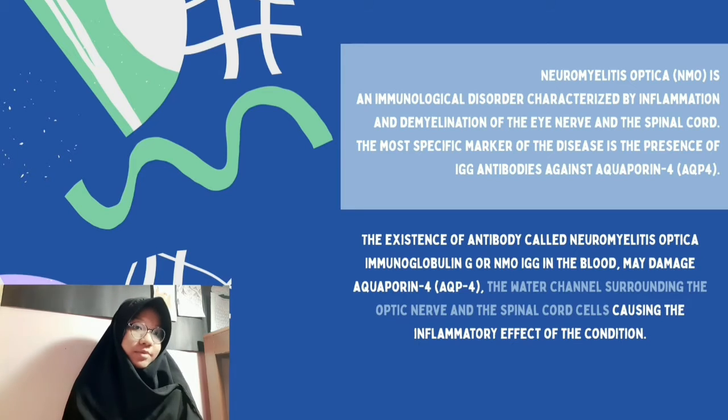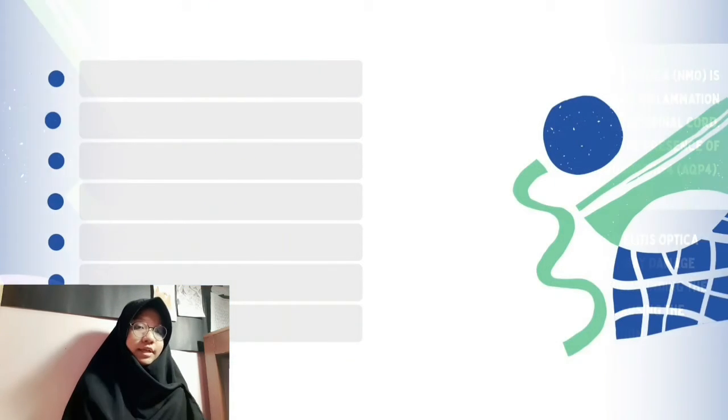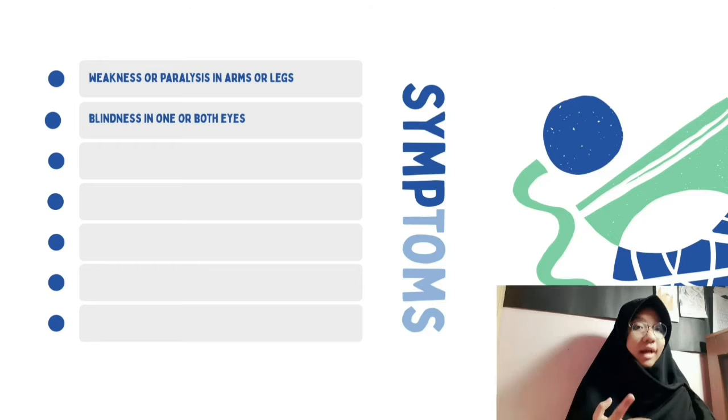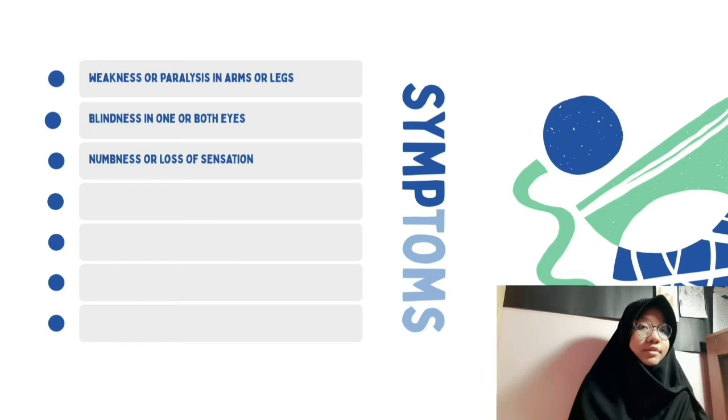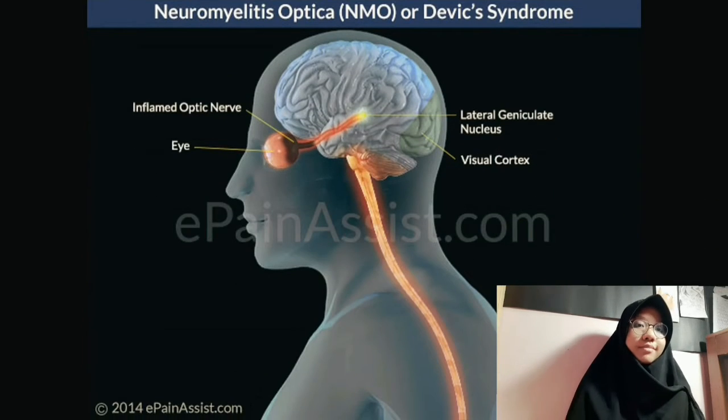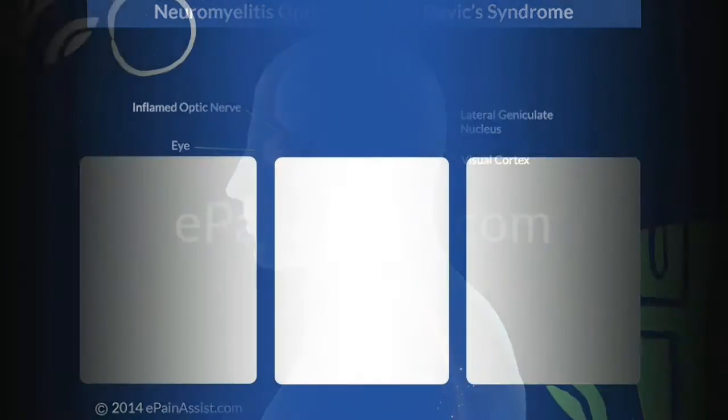The condition may sometimes appear after an infection or may be associated with another autoimmune condition. People with NMO usually experience symptoms such as weakness or paralysis in the arms or legs, blindness in one or both eyes, numbness or loss of sensation, painful spasms, uncontrollable vomiting and hiccups, and bowel or bladder dysfunction from spinal cord damage. Children might experience confusion, seizures, or coma.